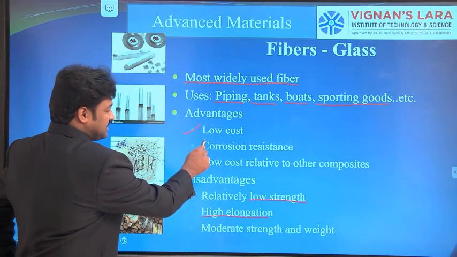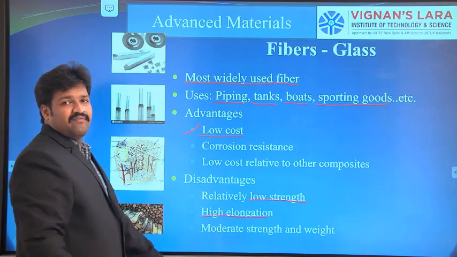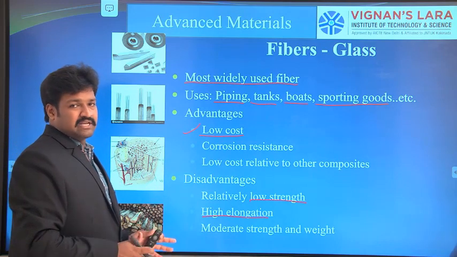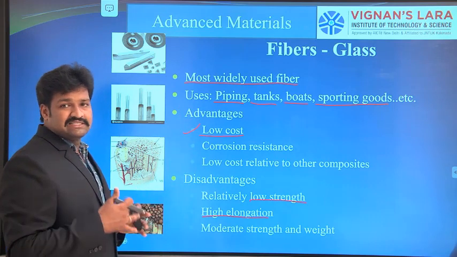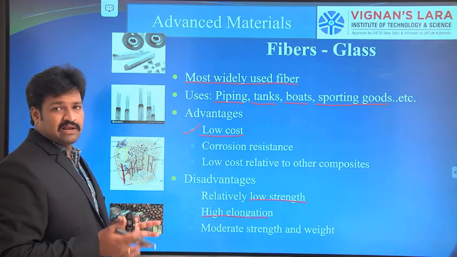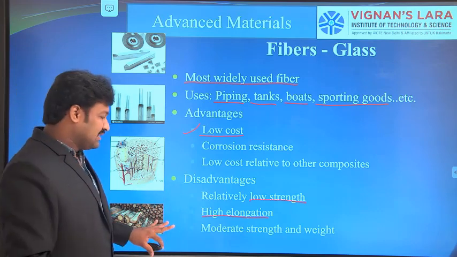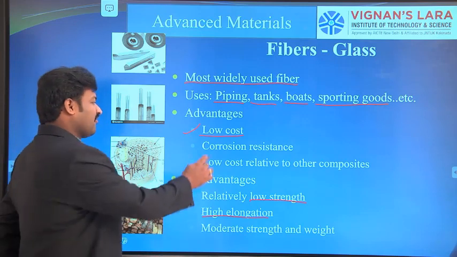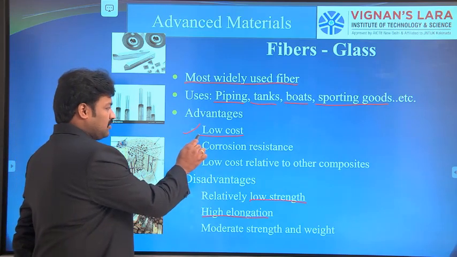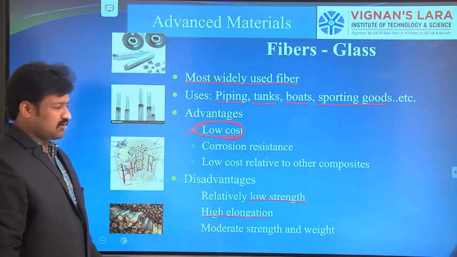For very light structural applications, we go for glass fibers. If we want high strength or high mechanical properties, then we go for aramid or carbon fibers. If the required structural property is low, then we go for glass fibers due to the great advantage of low cost.